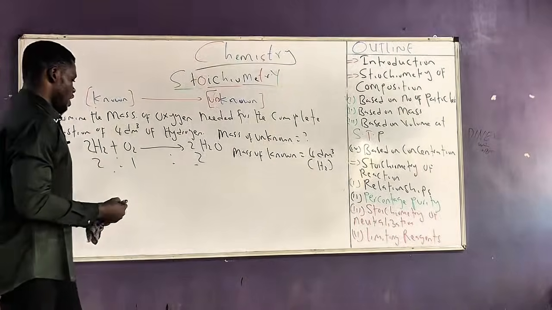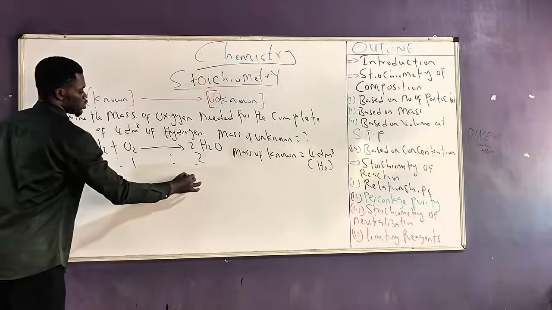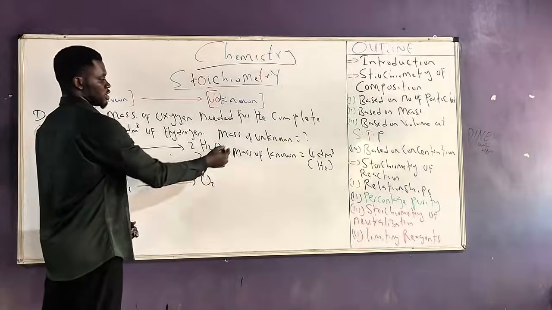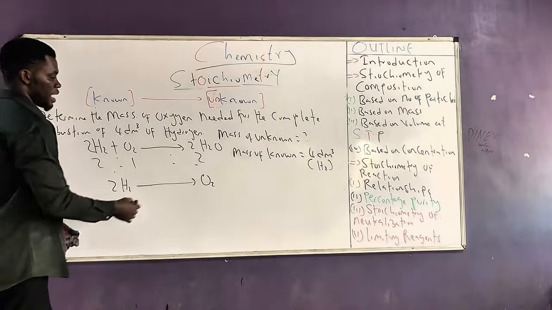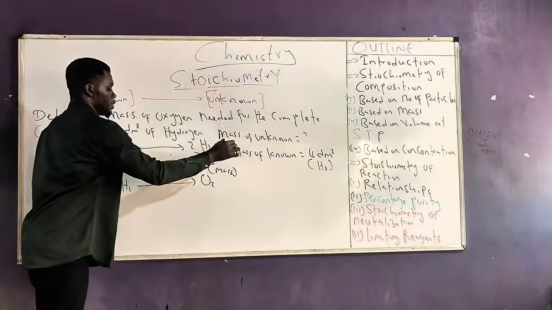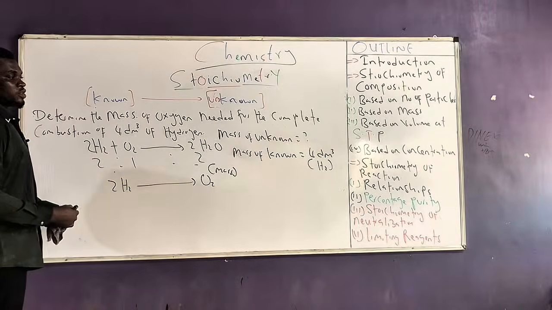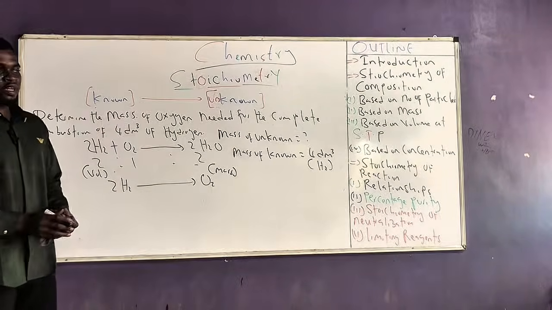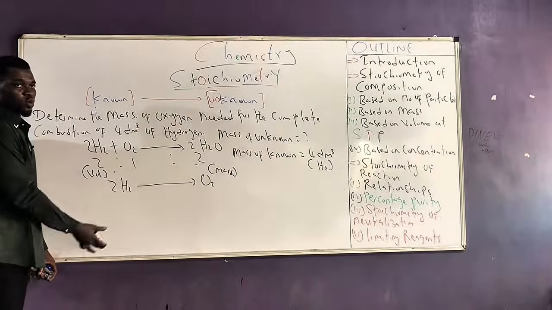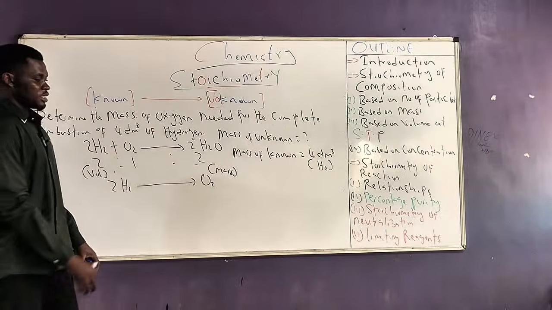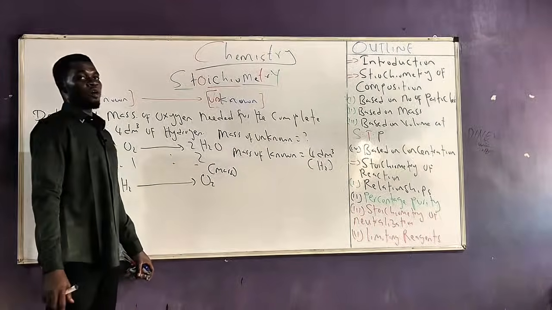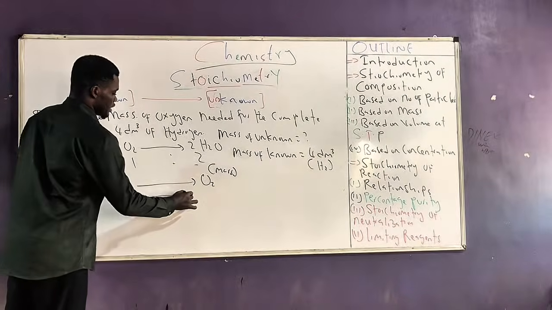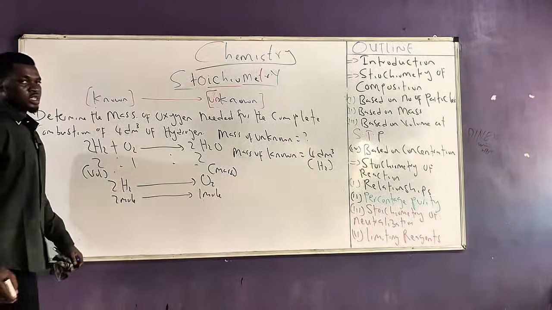So same thing we have been doing so far. Our relationship becomes between 2H2 to O2. Remember that our unknown is oxygen, and they are asking us to look for the mass. So this side will be mass, and our known is hydrogen. They gave us the volume, so this side would be volume. So this is a mass to volume relationship, meaning that on this side we express the mole in terms of volume, while on this side we express the mole in terms of grams. So naturally we were supposed to say that 2 mole of this, we always react with 1 mole of oxygen, but this is not a mole to mole relationship.